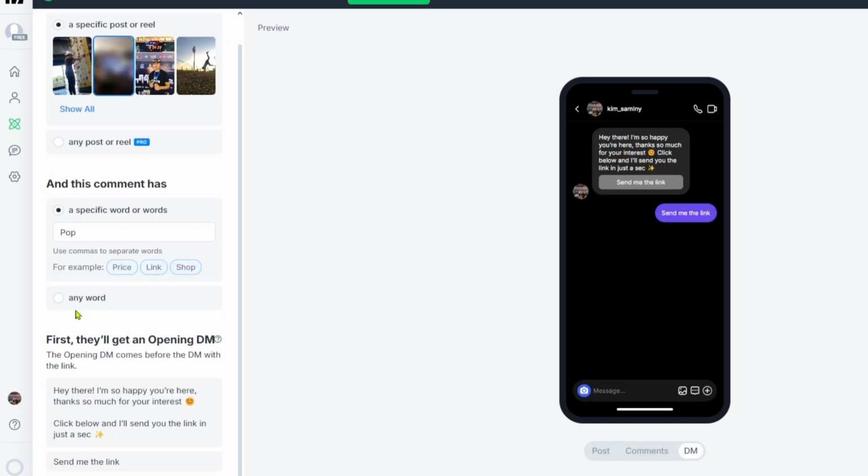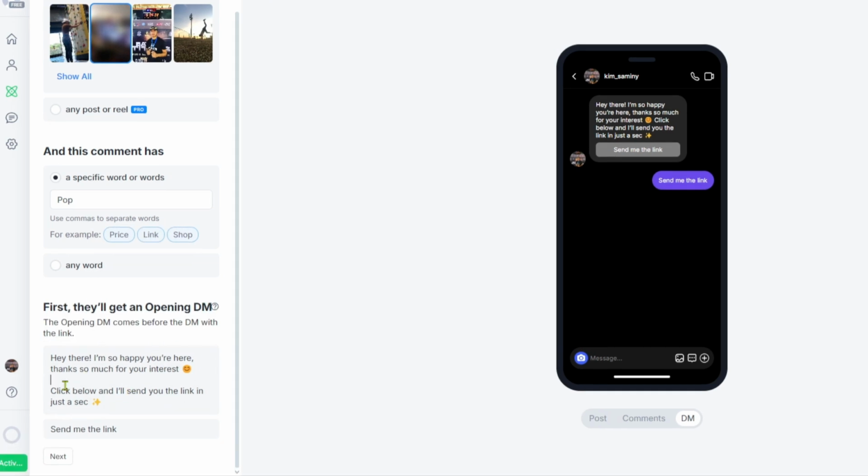And so right after that, we can navigate through the last option where we can edit this automated DM right here. As a default, we have this DM, but of course you can edit this the way you want to. And from there, they will have the option to click this button. From here, you can click on next, and you will be able to activate this feature on your Instagram account.